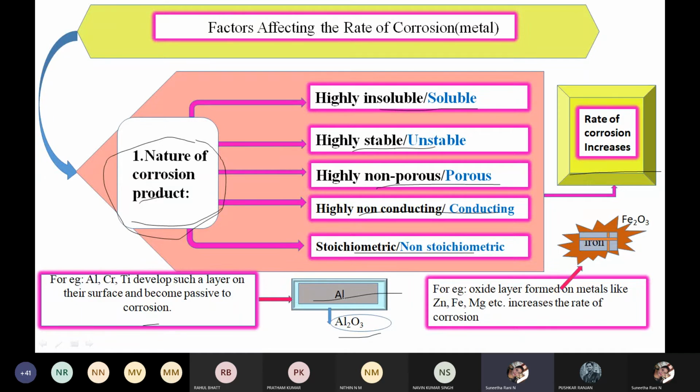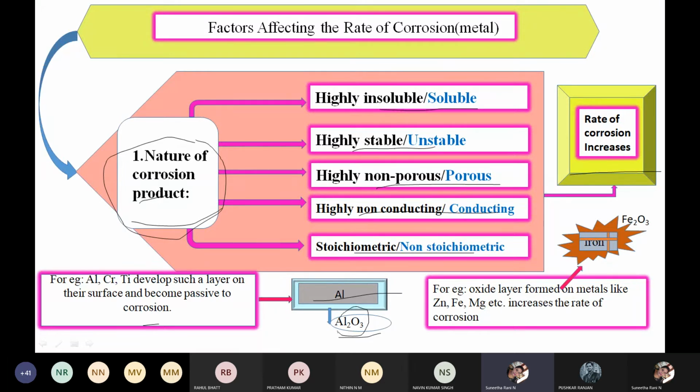Since the rate of corrosion increases, the product formed is aluminium oxide. When this product develops a layer on the surface of the metal, can you see a blue colour layer on the surface of this aluminium, a gray colour metal? That layer is nothing but the nature of the product.